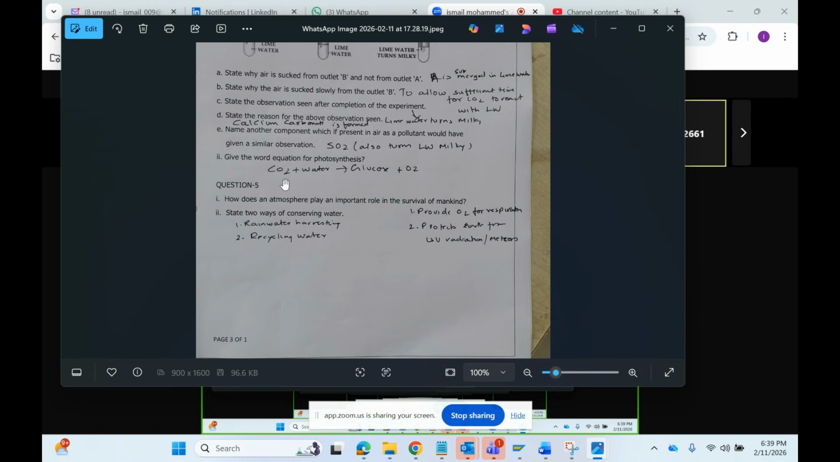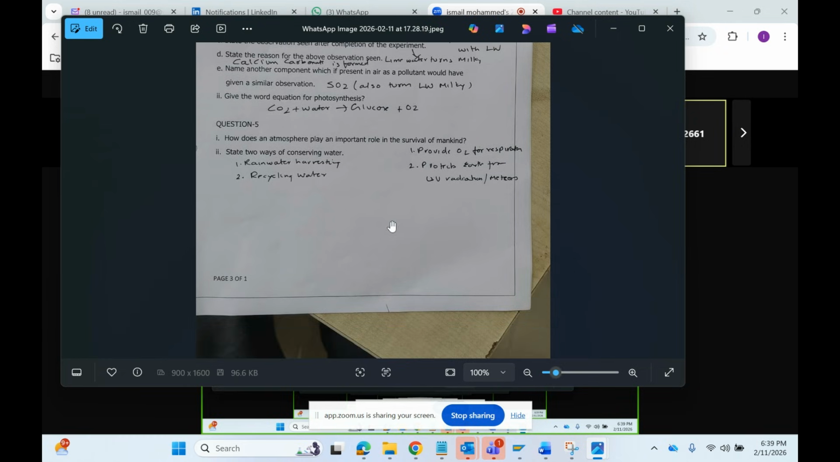Photosynthesis: CO2 plus water. Plants consume CO2 and use water. In the presence of sunlight and chlorophyll, they produce glucose and oxygen. How does the atmosphere play an important role in the survival of mankind? It provides O2 for respiration, and protects the earth from UV radiation and meteors. Meteors are burned by the mesosphere, from 50 to 80 km. Two ways of conserving water: rainwater harvesting and recycling of water.